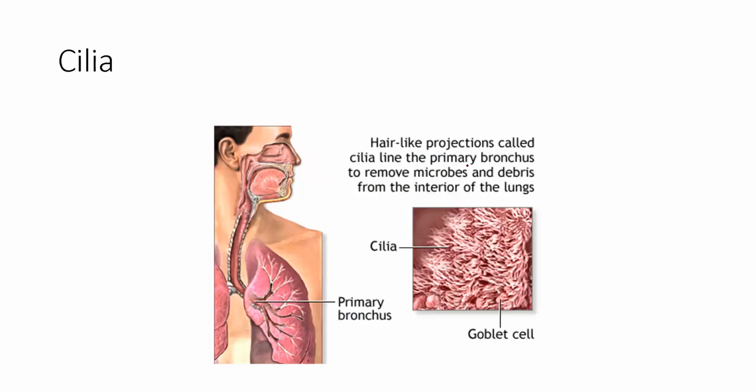Now after that we have cilia. Cilia are hair-like projections and they help to trap mucus and they clean your passageway. They have a beating movement. So where do they move the cilia? Where does the cilia send the mucus? Upward, to the trachea. Right, it comes out through the mouth and nose.